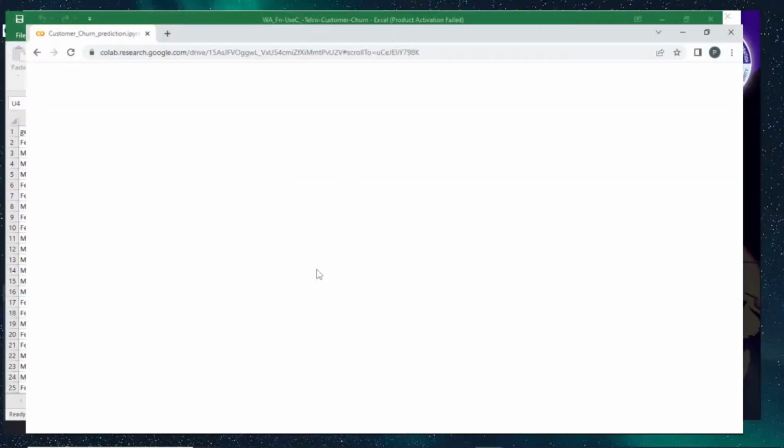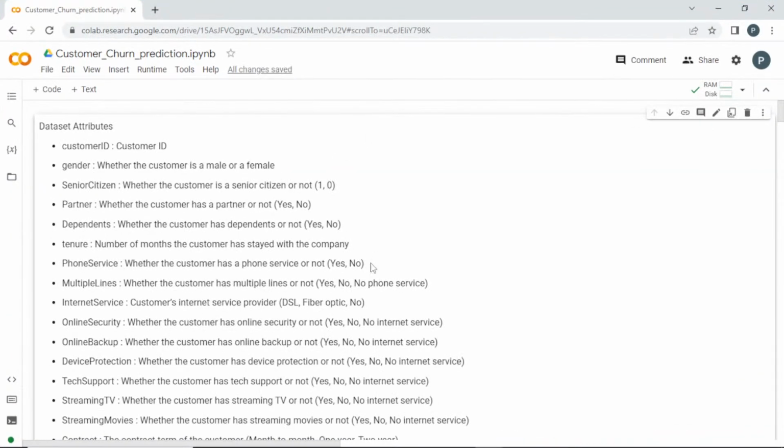So let me open my Colab file. I already have the code, so I'll explain it to you one by one so that you can also understand it clearly. Don't get confused. If you have any doubt, you can interrupt me in between in the chat box. I'll be listening to it. I'll also try to go step by step so that you can understand better.